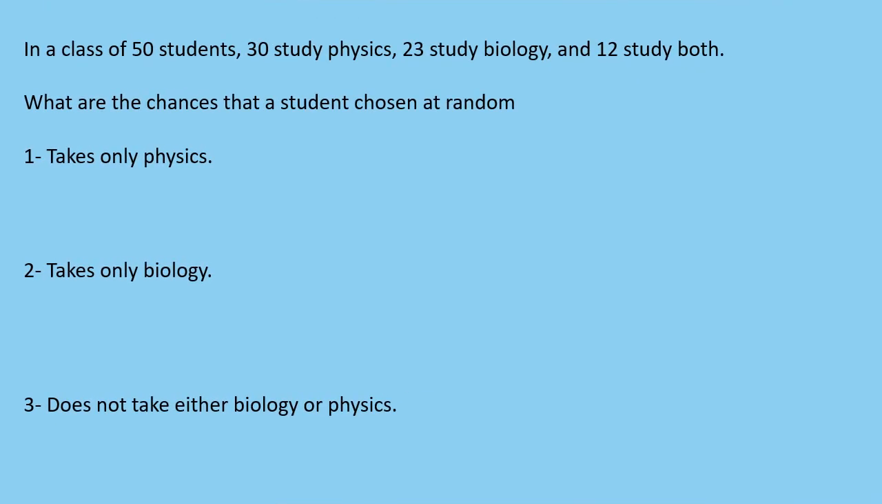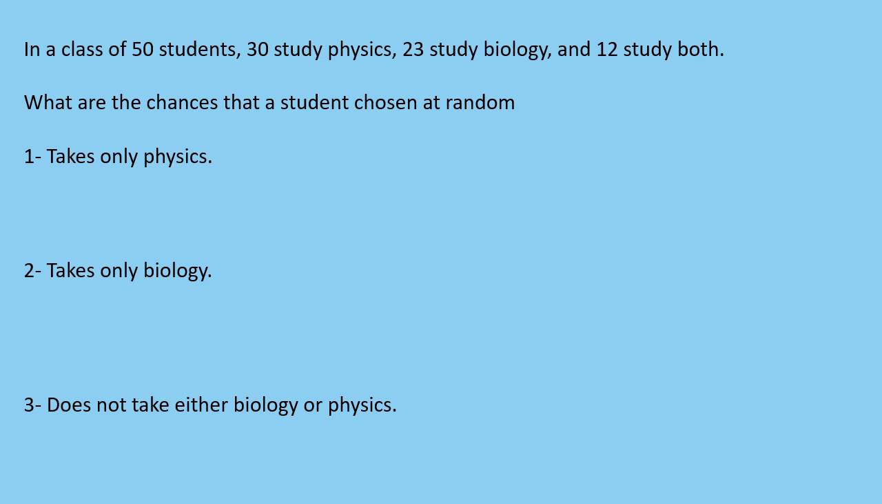In a class of 50 students, 30 study physics, 23 study biology, and 12 study both. What are the chances that a student chosen at random: 1. Takes only physics. 2. Takes only biology. 3. Does not take either biology or physics.